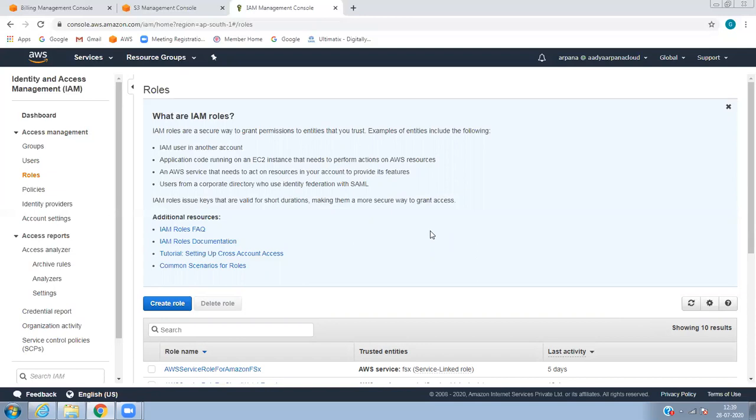So always make sure that you create a role, and the role will be assumed. IAM roles are a secure way to grant permission to entities that you can trust, including an IAM user in another account.